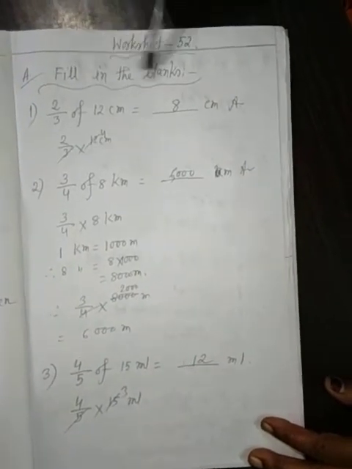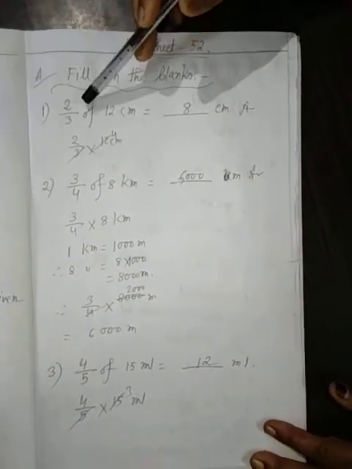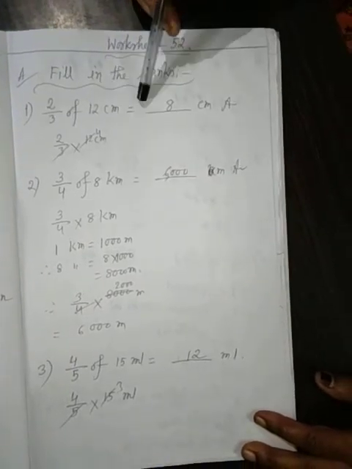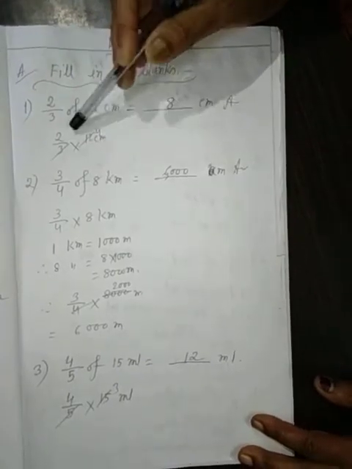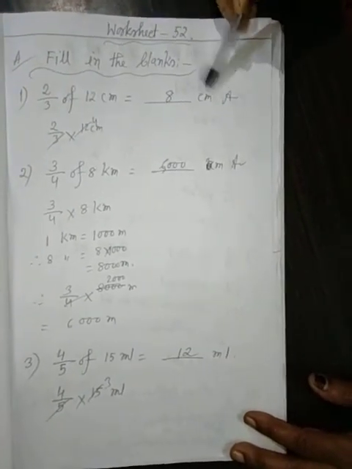A. Fill in the blanks. 2 by 3 of 12 centimeter equals 2 by 3 into 12 centimeter. 3 4s are 12, 4 2s are 8. That is 8 centimeter. Okay.